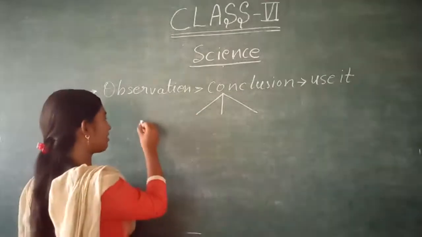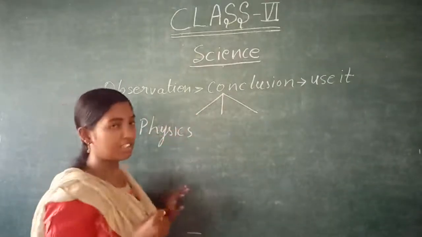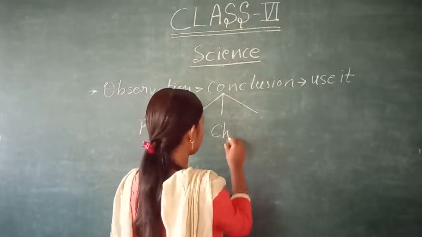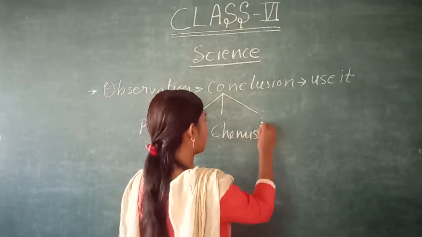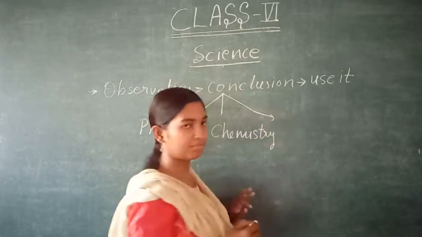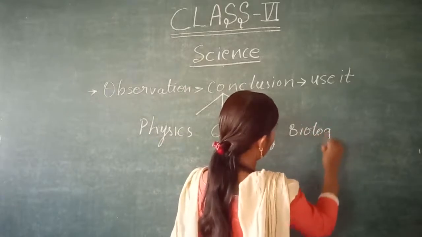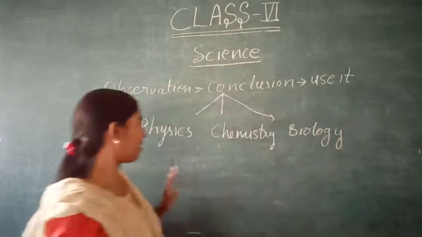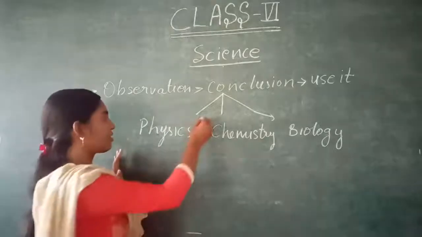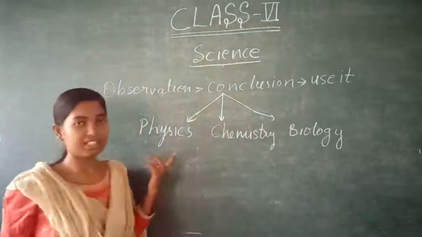First branch, physics. Second branch, chemistry. And third branch, biology. So physics, chemistry and biology are the three branches of science.